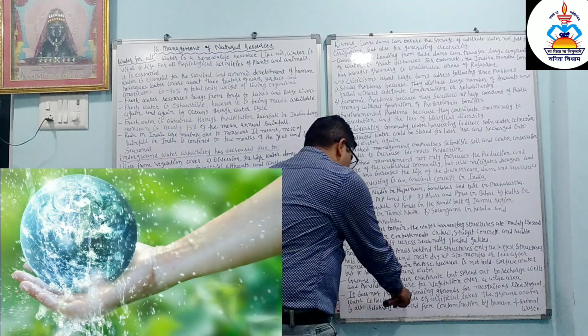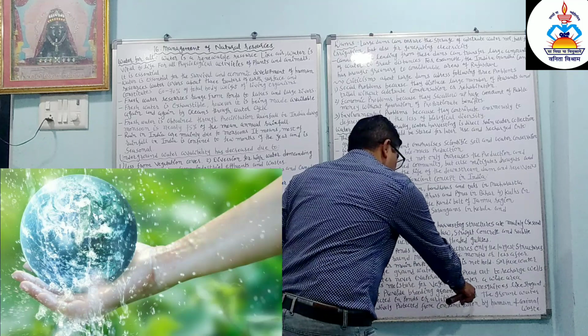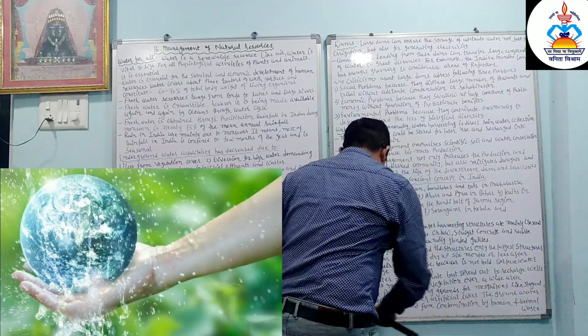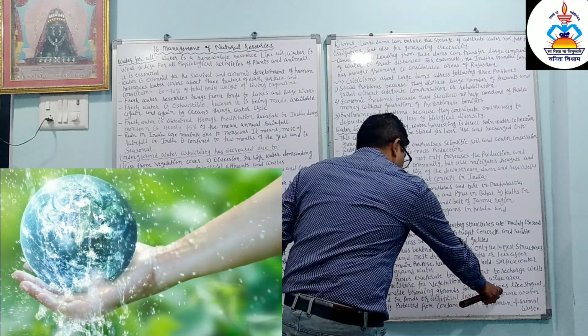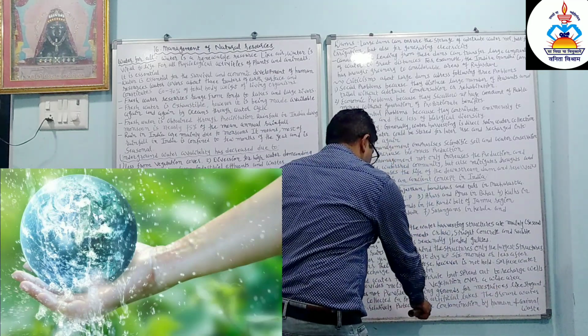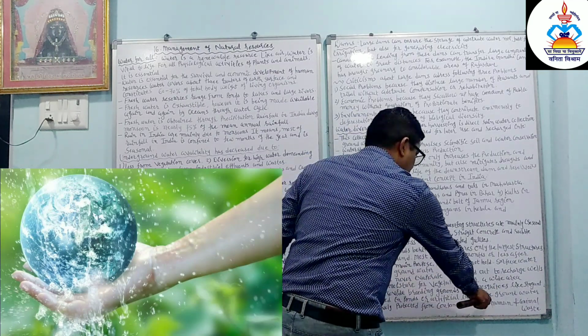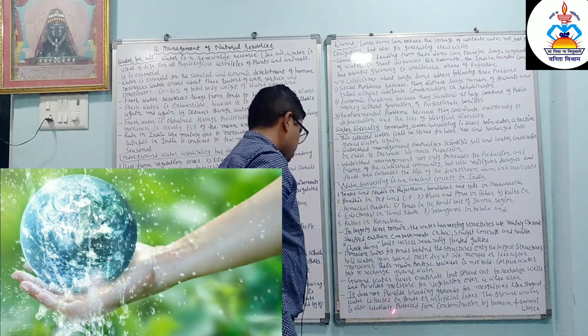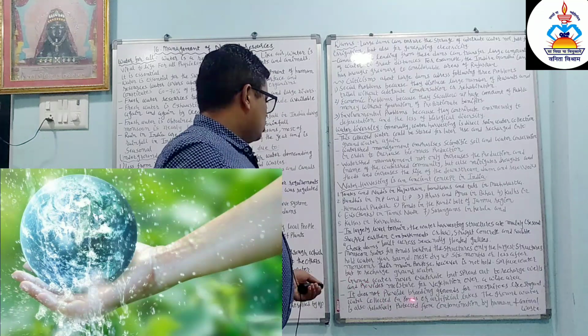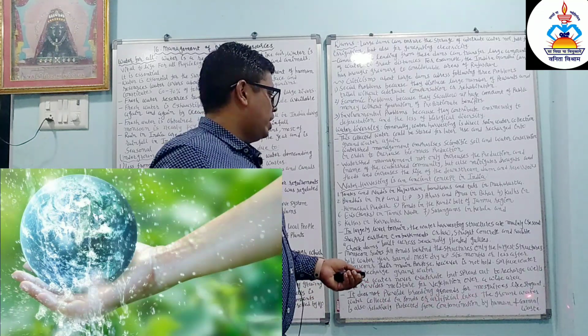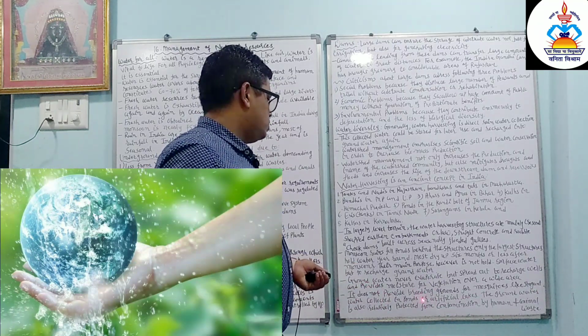It does not provide a breeding ground for mosquitoes like the stagnant water collected in ponds or artificial lakes.